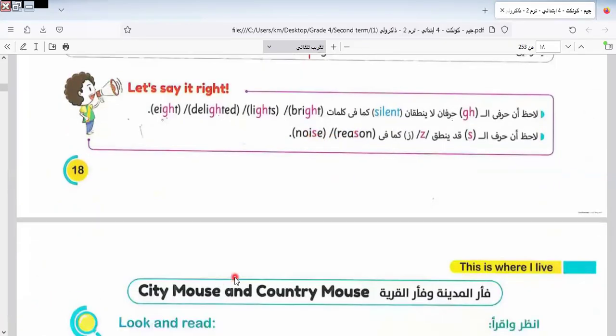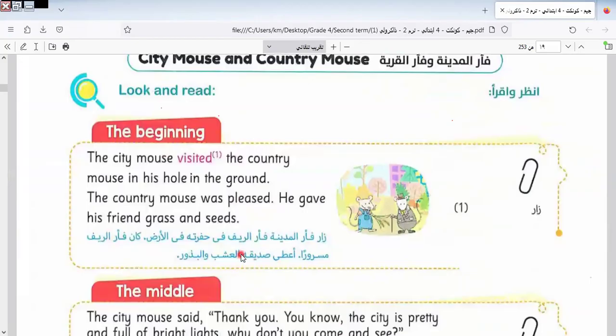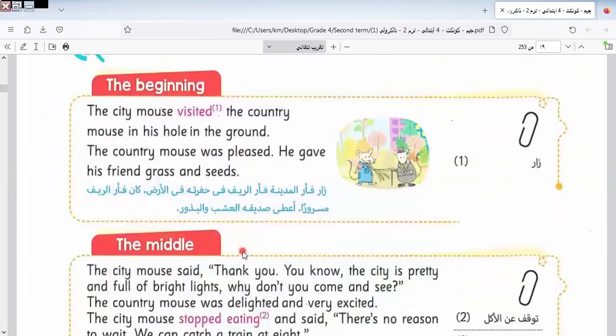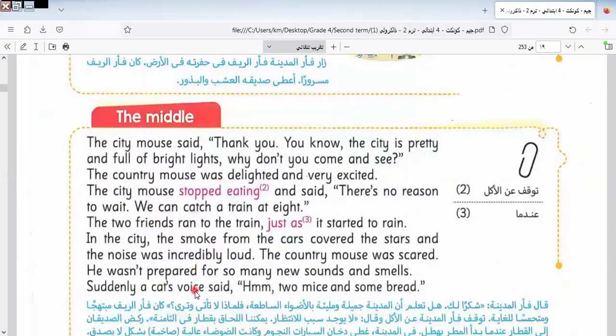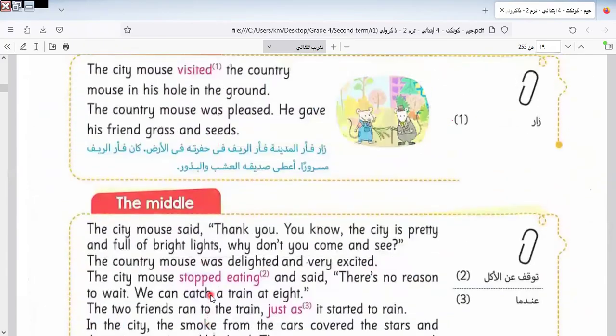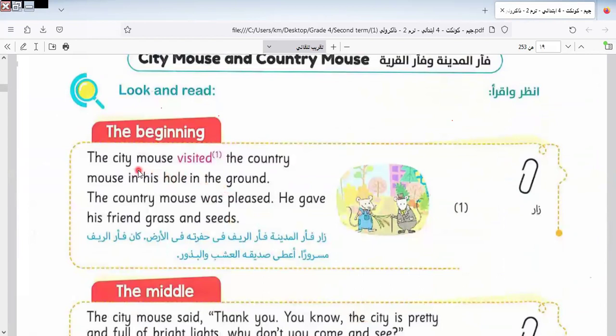Let's go to the text to read it together and answer the question below. As we know before, the story consists of what? Beginning, middle, and end. This is the part of the story. Let's read the story together to answer the question below.